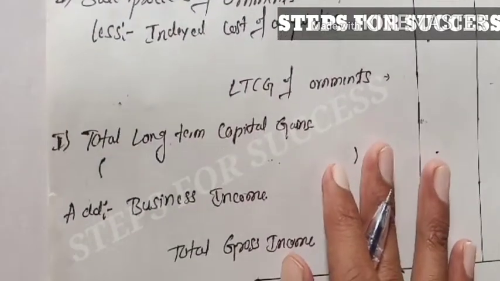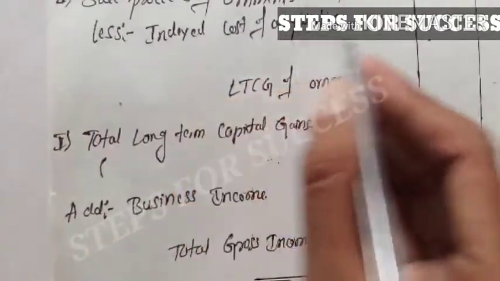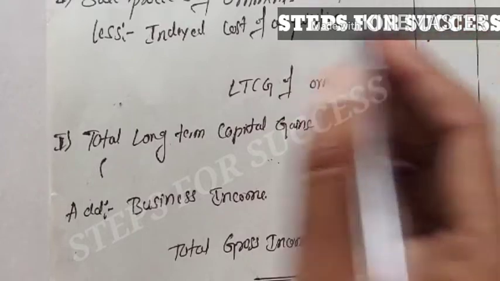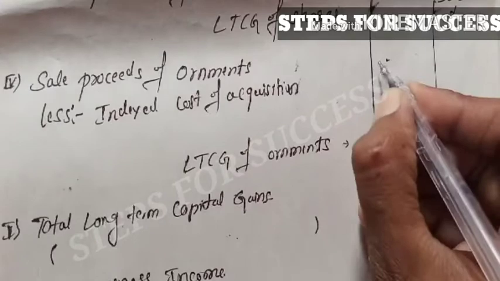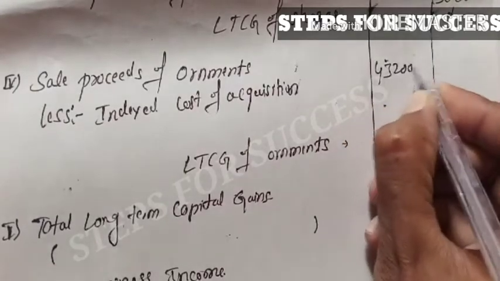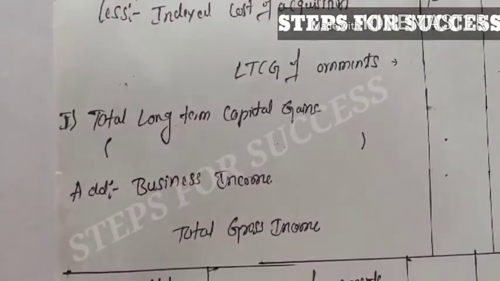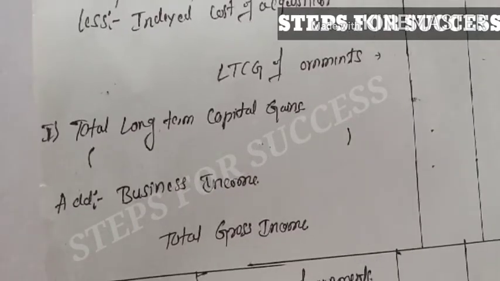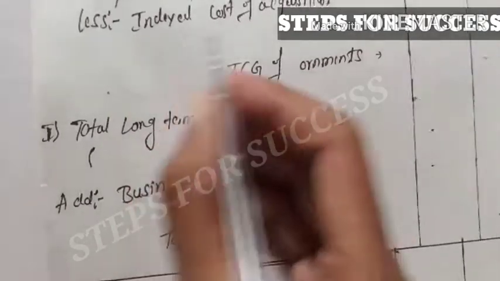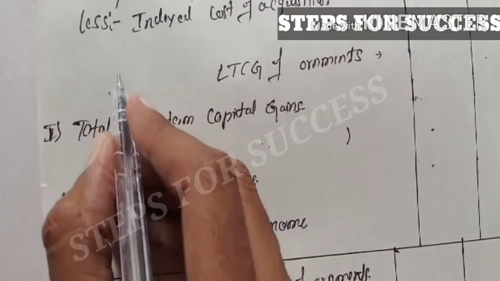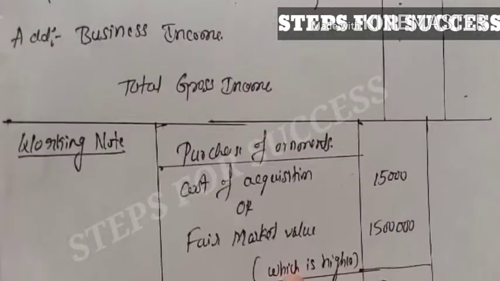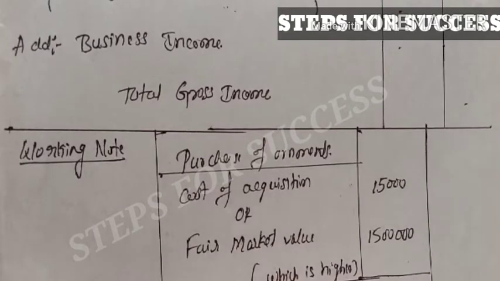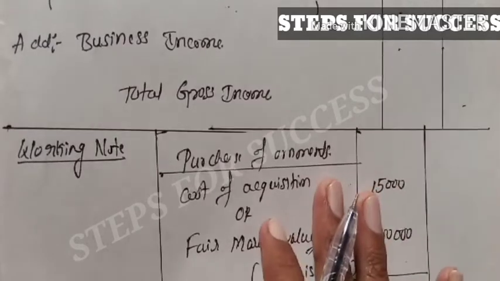The last one is the sale proceeds of ornaments, 43,20,000. Brokerage is not given in the question, so we directly compute the indexed cost of acquisition. First we make one working note, because the fair market value is given for the ornaments.